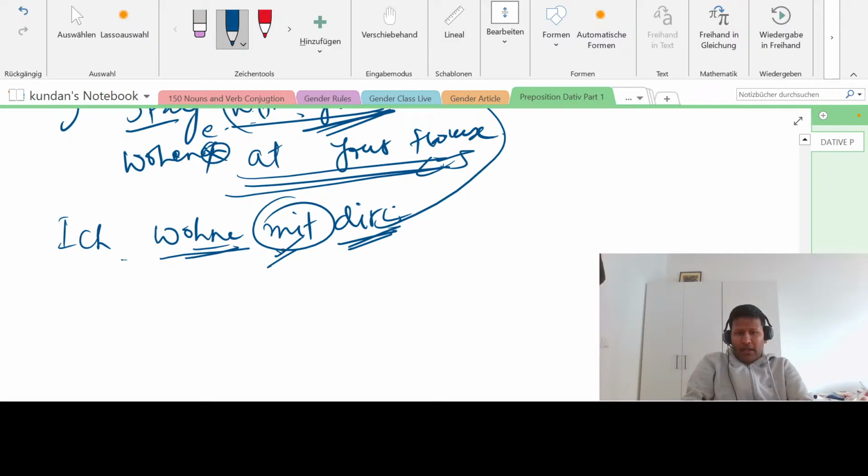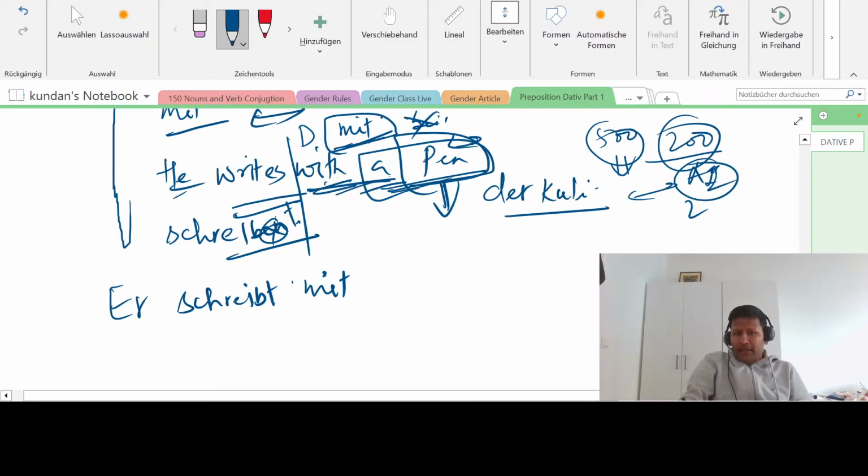Let us break it first. He writes. Schreiben is to write. Remove en, put t, so it becomes er schreibt. Er schreibt mit. This is der Kuli, ein Kuli, because ein, einer, ein, right? So now this ein will change.